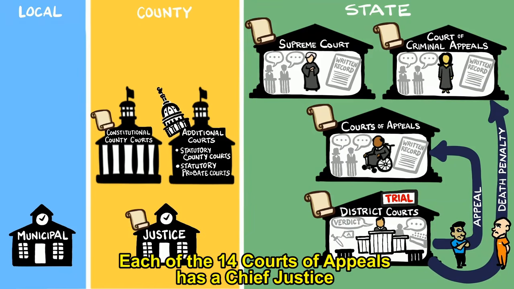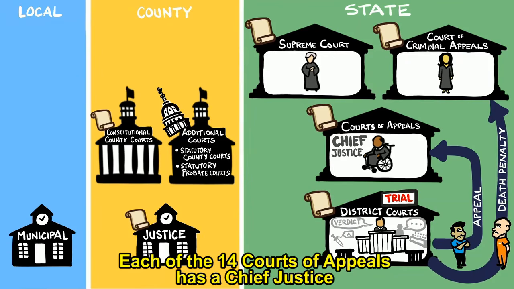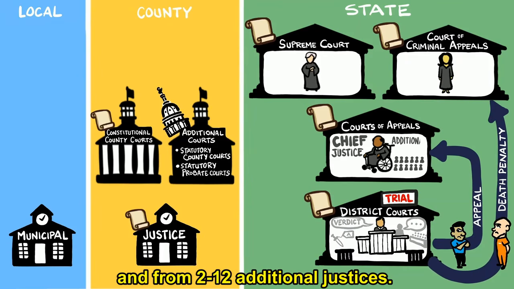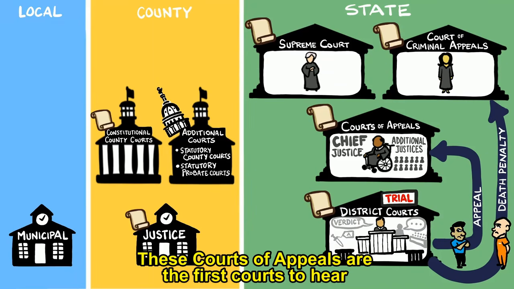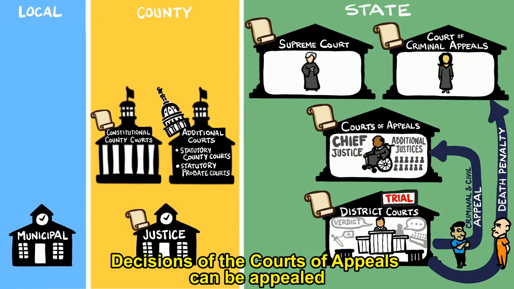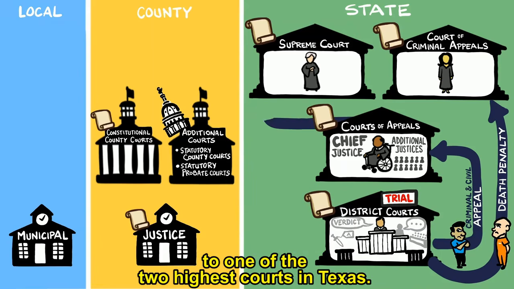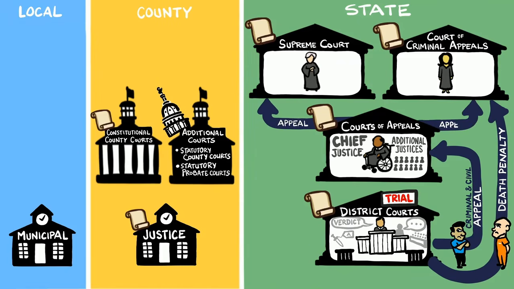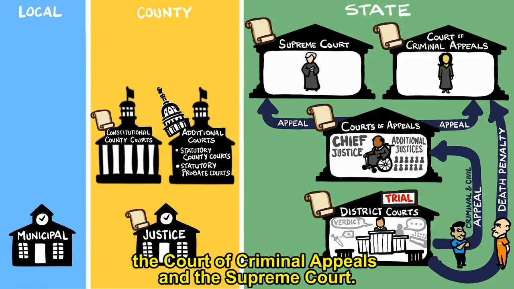Each of the 14 courts of appeals has a chief justice and from 2 to 12 additional justices. These courts of appeals are the first courts to hear both criminal and civil appeals from the district courts. Decisions of the courts of appeals can be appealed to one of the two highest courts in Texas. The two highest courts in Texas are the Court of Criminal Appeals and the Supreme Court.